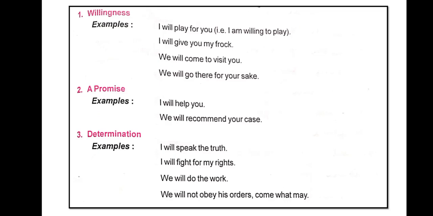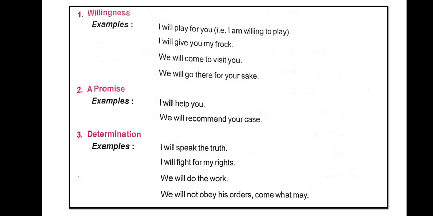Determination, third number. Examples: I will speak the truth. I will fight for my rights. We will do the work. We will not obey his orders, come what may. So for determination, this is how you can use will with the first person. Number 4, intention. For showing intention, examples: I will visit her today. I will speak to him tomorrow. We will go to the circus today. You can see what kind of intentions are shown in these sentences.